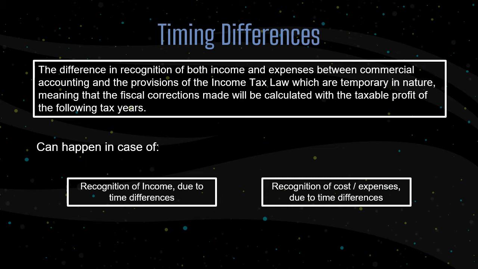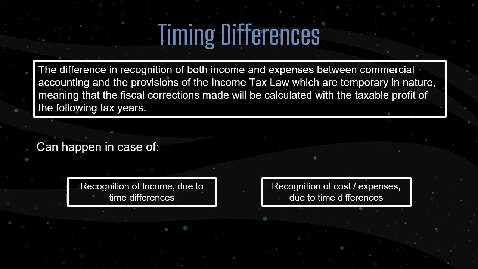In the case of recognition of income, correction due to time differences will occur because of receipt of cash basis income for more than 1 year. In commercial accounting, the income must be allocated according to the period of its acquisition, in accordance with the principle of matching cost with revenue. Meanwhile, according to the income tax law, the income must be recognized at the same time when it is received.